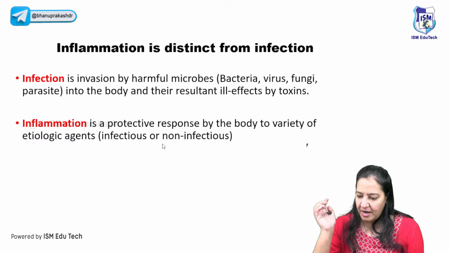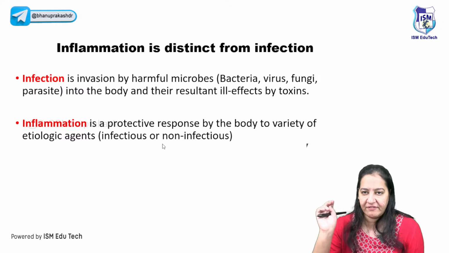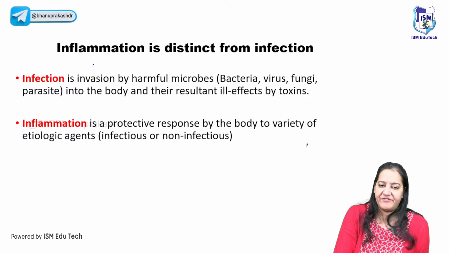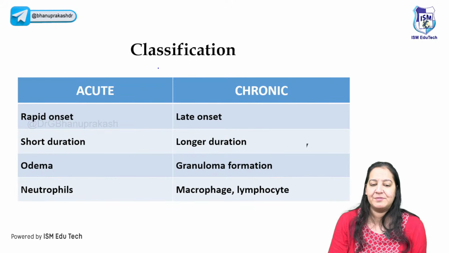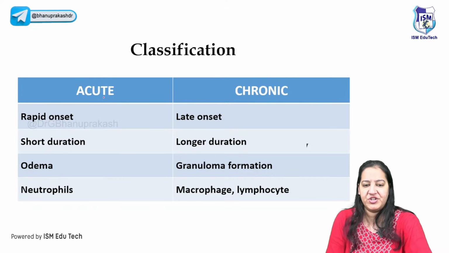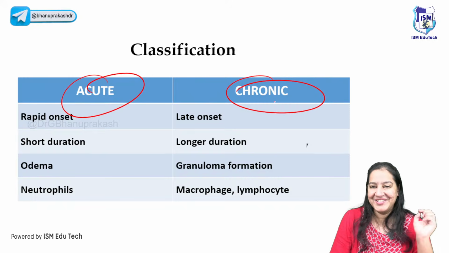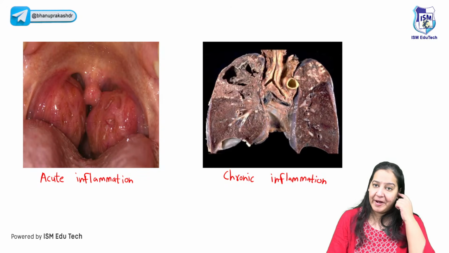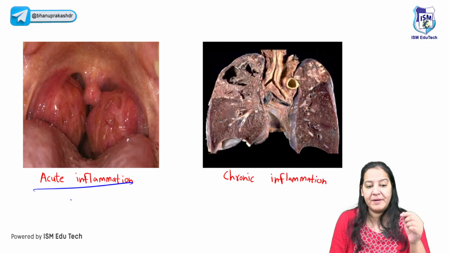So yes, I'm coming to inflammation. The acute and chronic, both I will cover in short. Inflammation is the defense mechanism. We know it is a human defense mechanism. There are 2 types of inflammation, the acute and the chronic. Do you know the difference between them? See the 2 diagrams. Acute inflammation, the best example is tonsillitis.